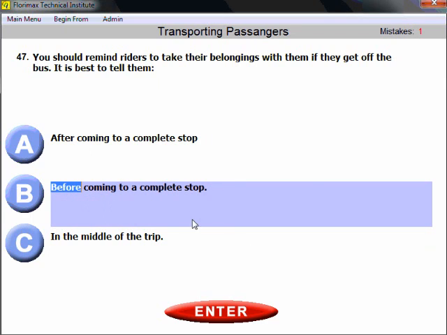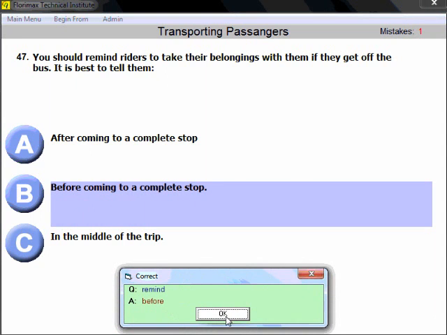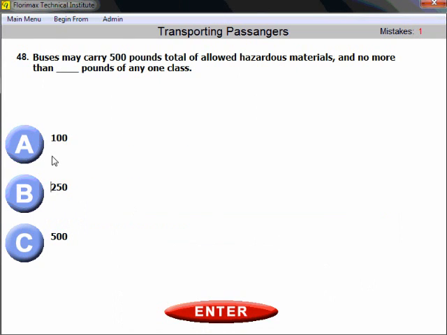Before coming to a complete stop. In this particular case, before coming to a complete stop, remind riders to take their belongings with them.